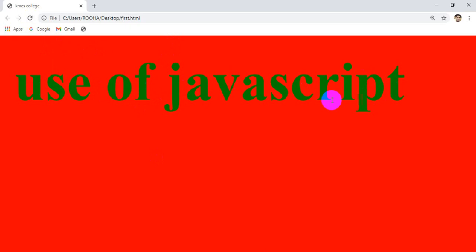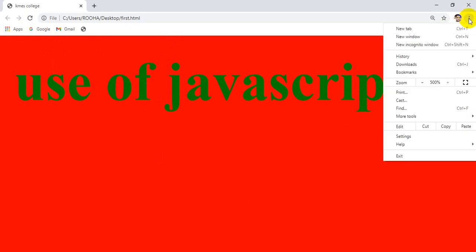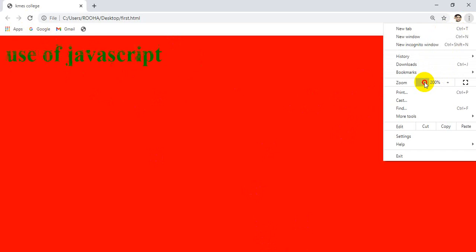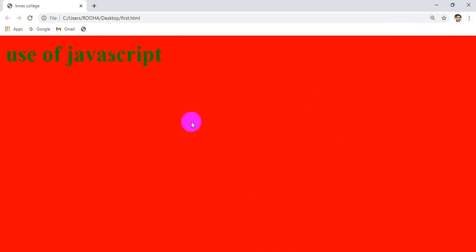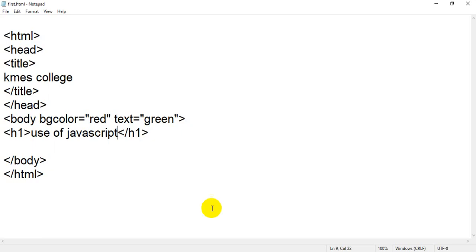This word is coming from what you have written in H1. I just want to reduce the size, it's a 500. And I just want to change the color, text equal to, instead of green, I can remove it, because by default the color is black, so black could be good.